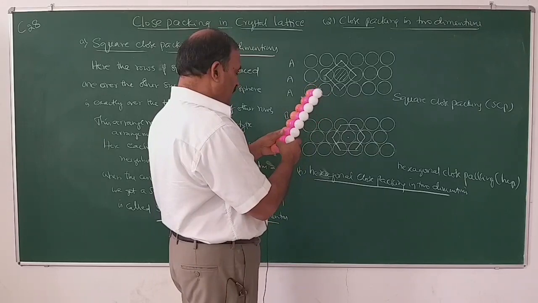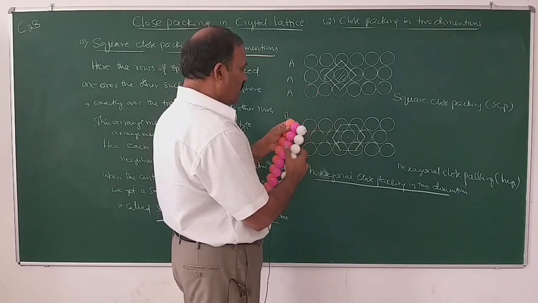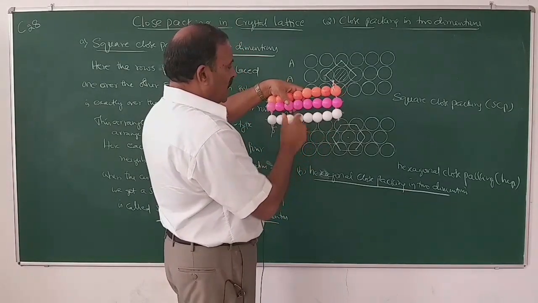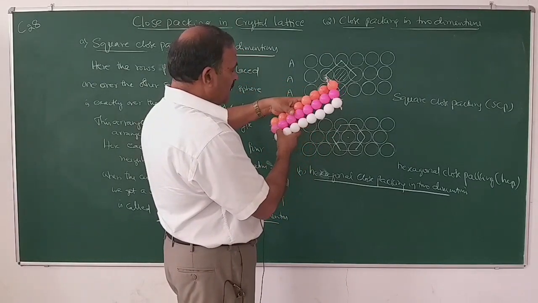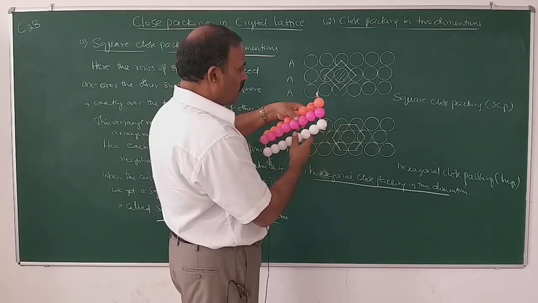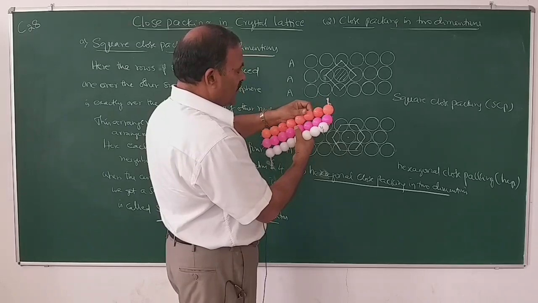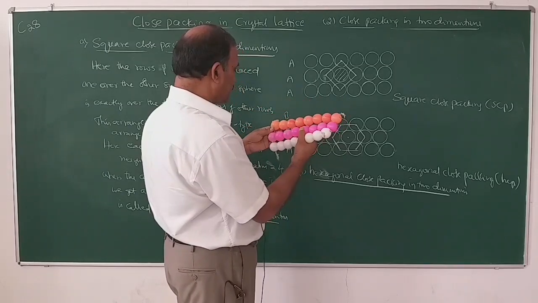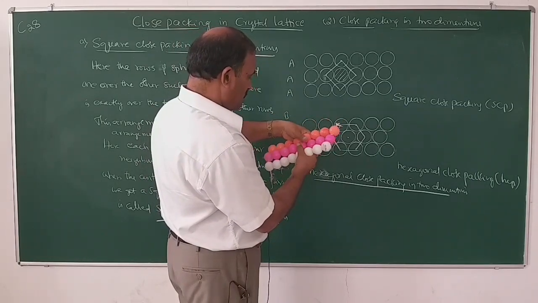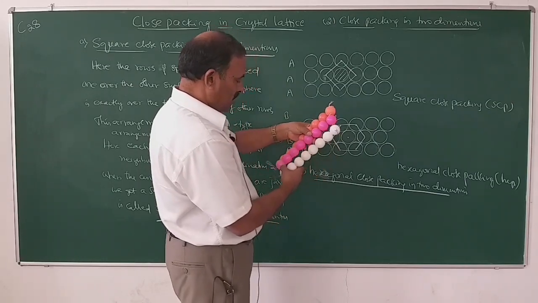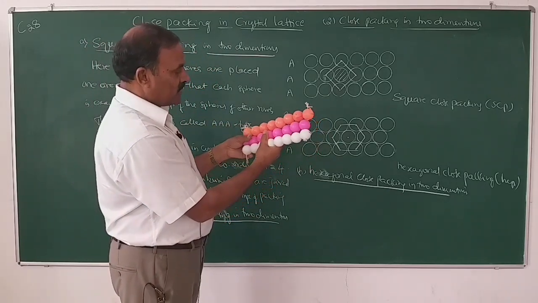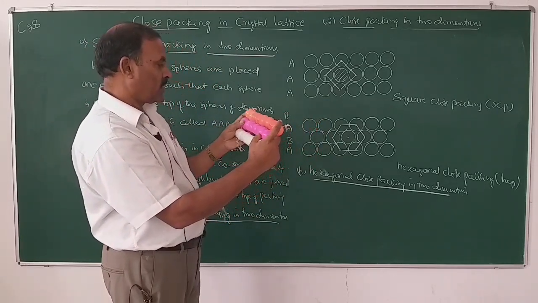In the second type, that is hexagonal close packing arrangement, these are the rows, and the rows are so arranged that the spheres are exactly over the depressions of the previous rows. So this arrangement is like this. So this is the first row.